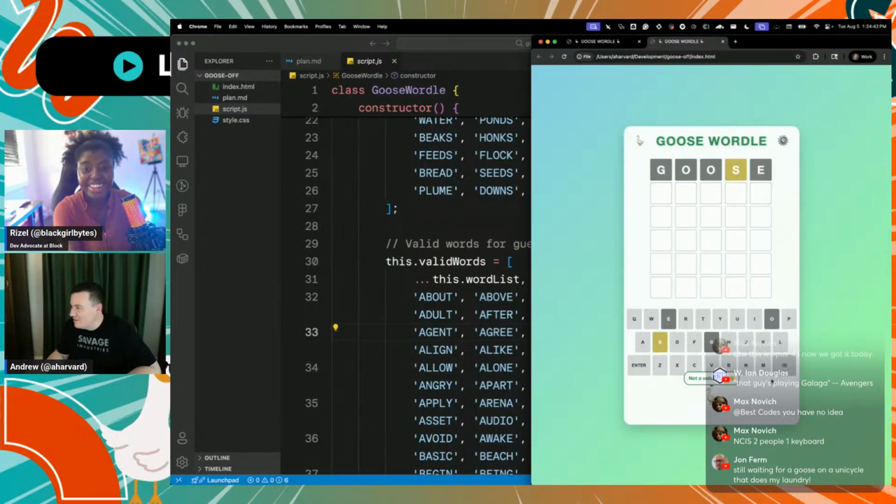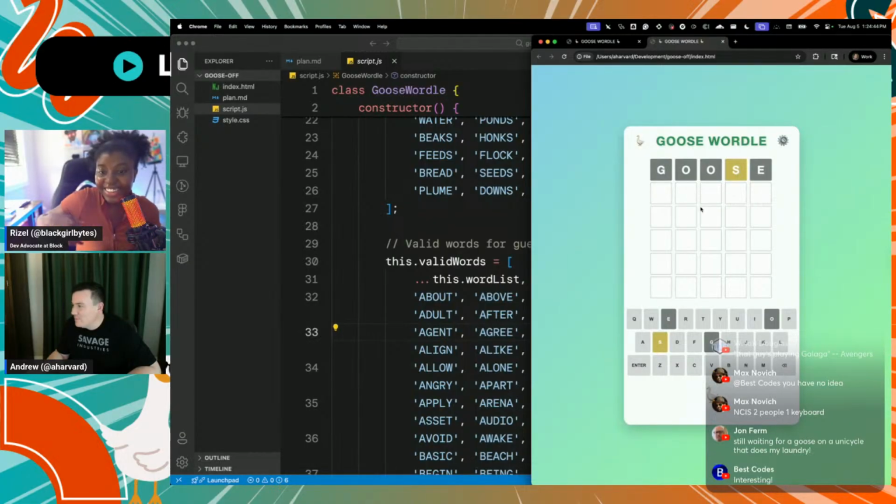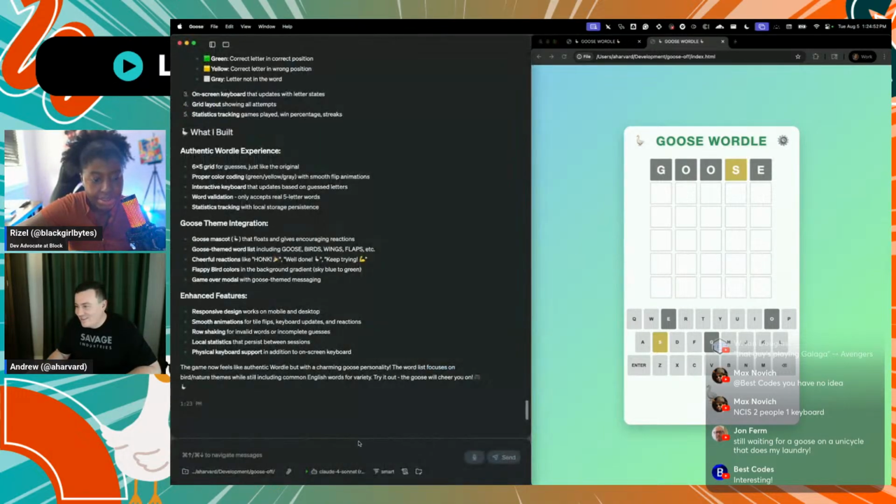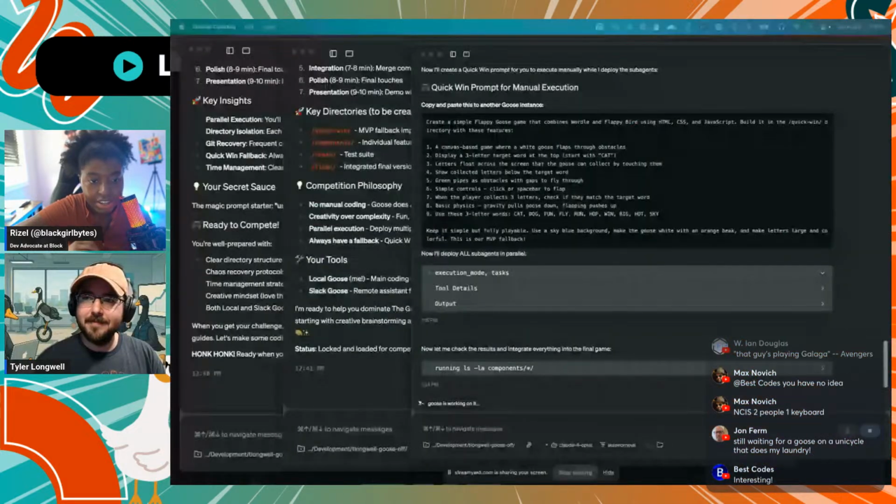Not sure what the word is, but yeah, I think what I may do now is try to make it a little bit more goosey or like flappy. We'll see. Yeah. Let's see what happens. Okay, and I see Tyler doing something with Docker over there. I'm gonna go see what he's doing. I think that was Docker. I couldn't tell. I've returned.